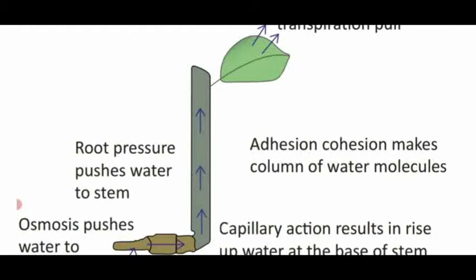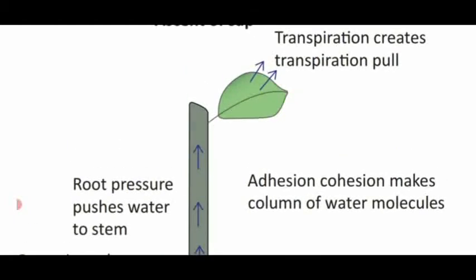Then due to adhesion and cohesion of the column of water molecules, the water is pulled into the leafy region. In this leafy region, photosynthesis takes place with the help of a small amount of water. The remaining water is evaporated in the form of water vapor. That process is called transpiration.